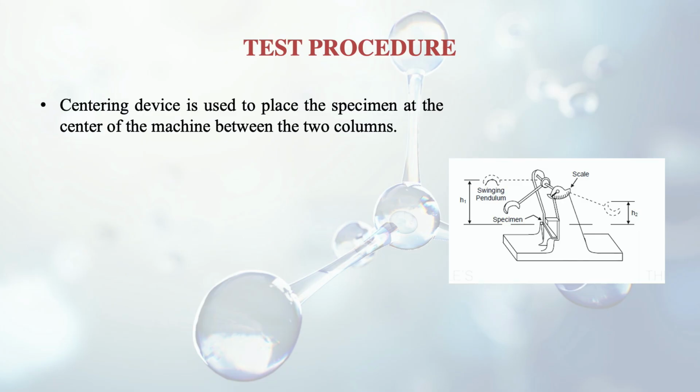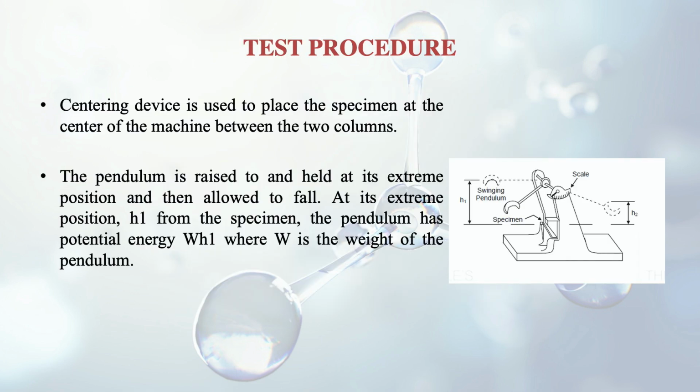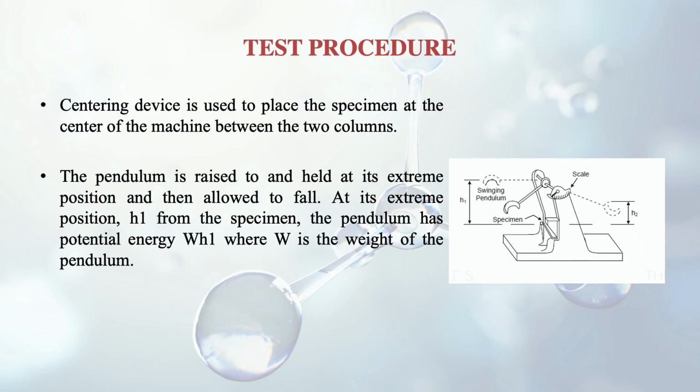The pendulum is raised to and held at its extreme position. Here it is given in the figure also, and after positioning it like that, we release it. It is allowed to fall. So at its extreme position, say it is at a height of h1 from the specimen, vertical height. Then the pendulum will have potential energy WH1 at the extreme position. W is the weight of the pendulum in this expression.